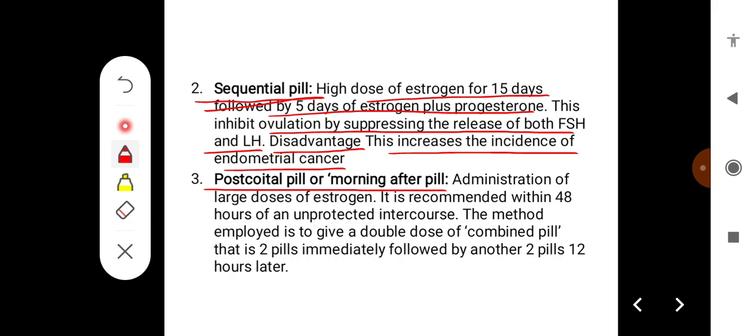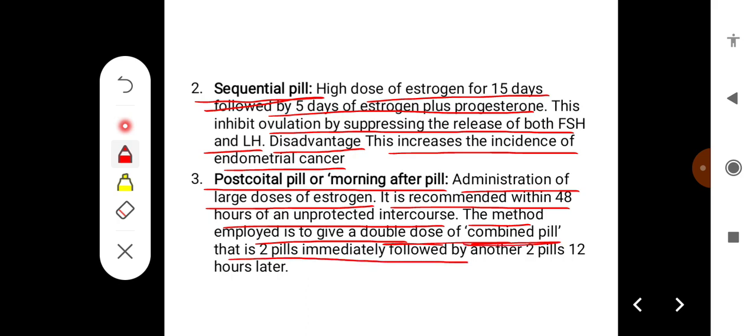Then the third type of pill is the postcoital pill, or morning after pill. It involves administration of large doses of estrogen. It is recommended within 48 hours of unprotected intercourse. The method employed is to give a double dose of combined pill, that is 2 pills immediately, followed by another 2 pills 12 hours later.